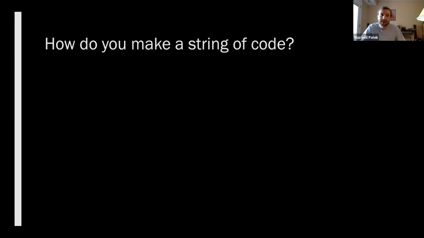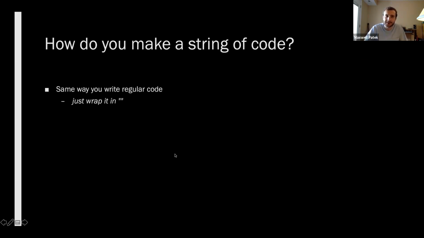That begs the question, though, like how do you make a string of code? Like if we're going to print a string that's code, how do we make that string of code? Well, you just write regular code and you wrap it in quotes, right? That's how you write code, you know, we write code by just writing code. And if you want to write a string that's code, you just put quotes around it, and then you can print it out, and boom, you've just done code generation. Okay. So, okay, now we really know what code generation is.